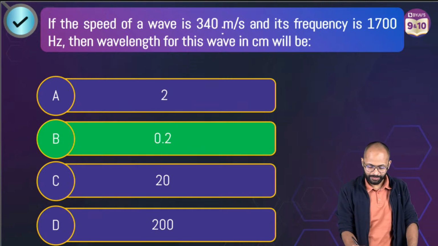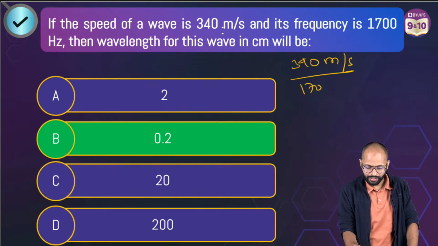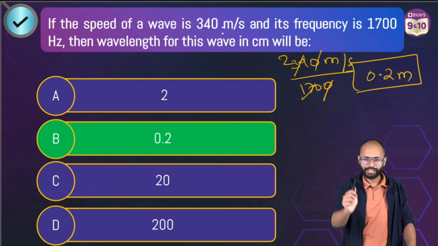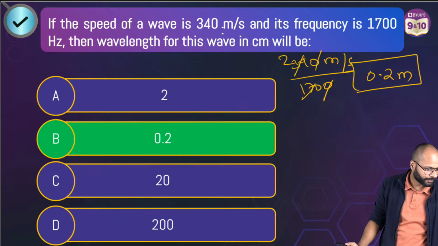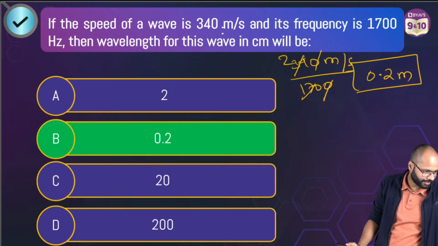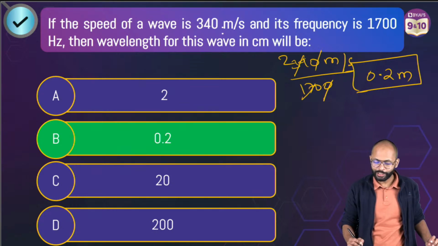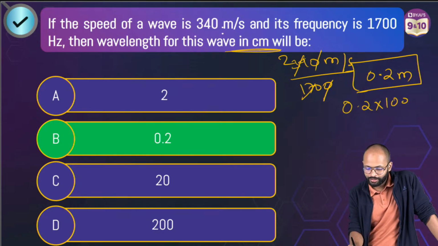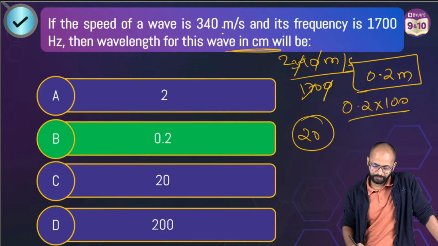Oh, good catch. 340 meter per second upon 1700, so what are you getting? 0.2 meters. Oh guys, nice, good catch. 0.2 meter is coming, children. You want the wavelength in centimeters, so 0.2 into 100, the answer should be 20.